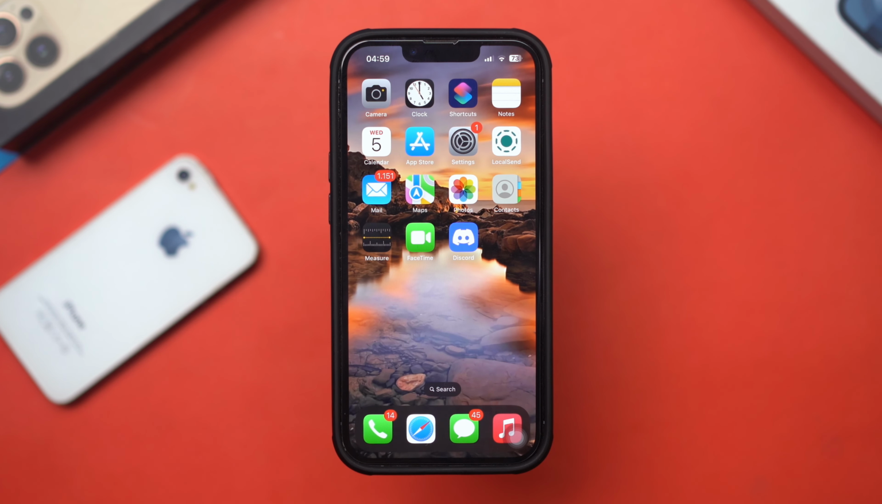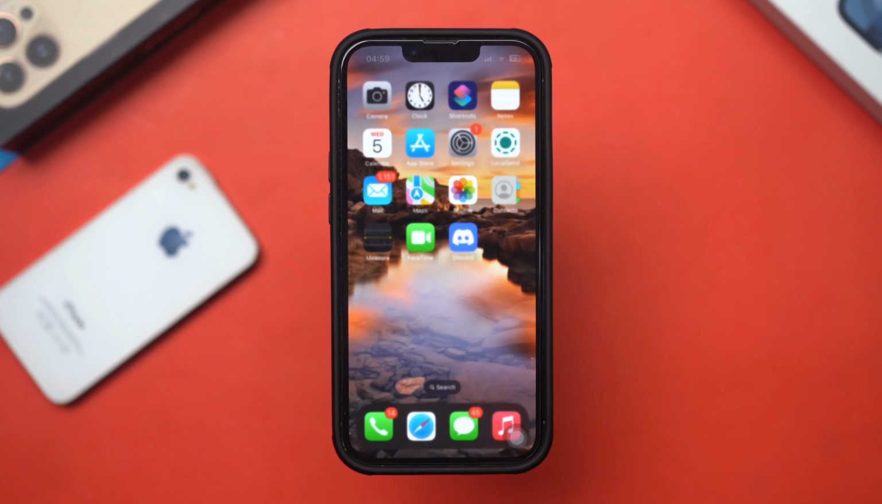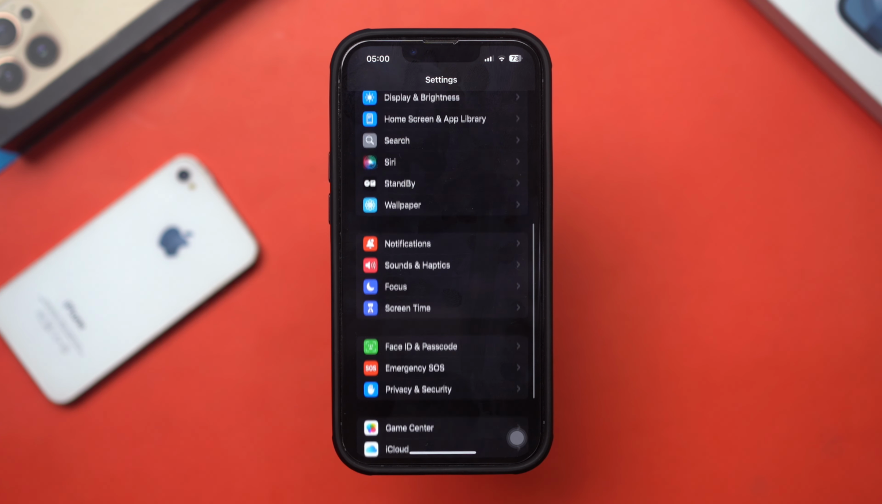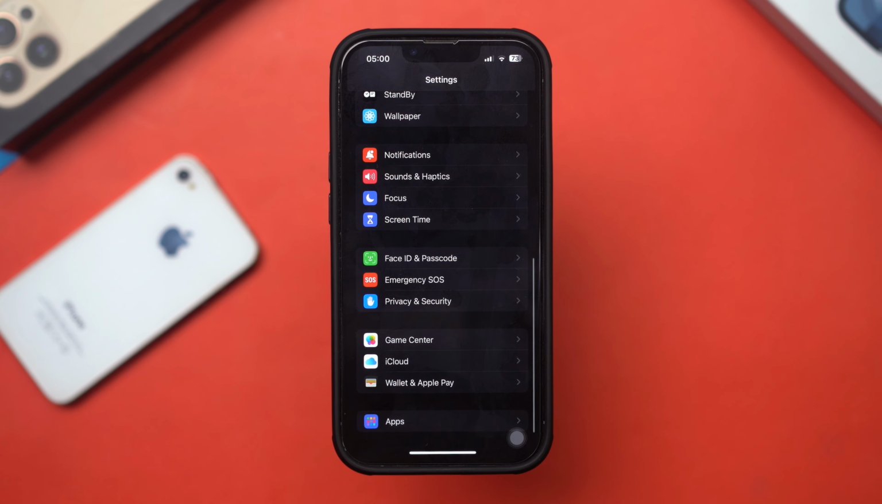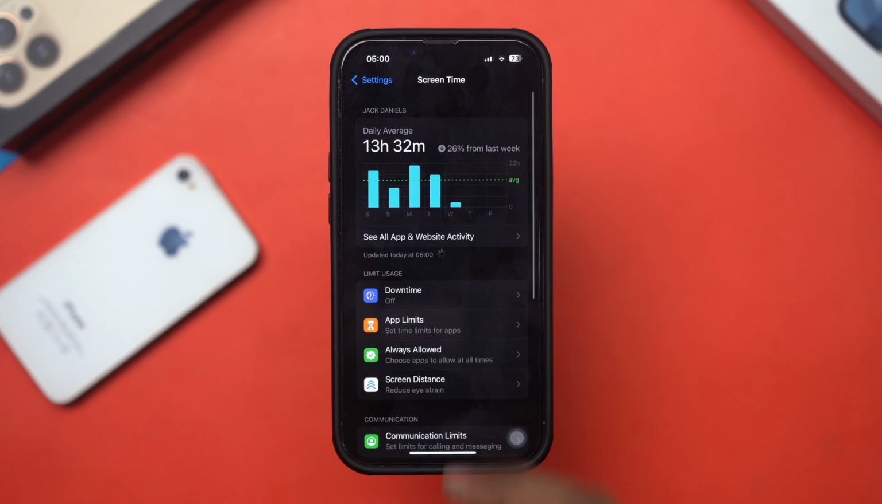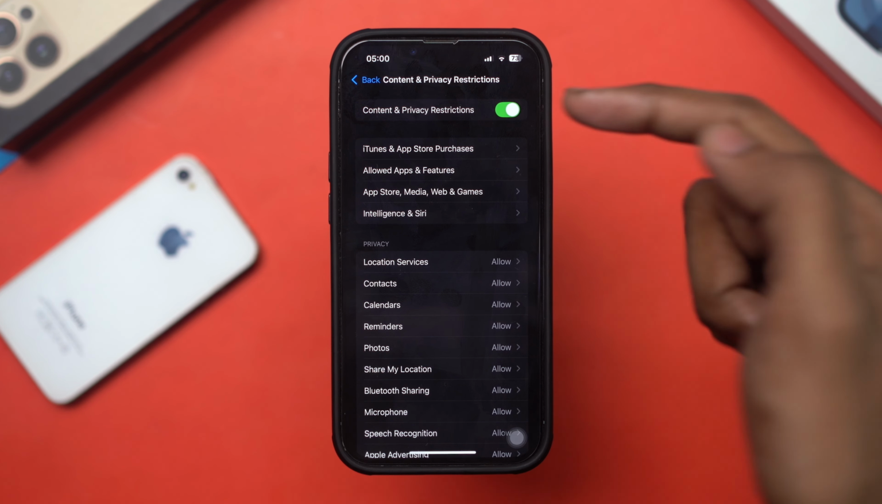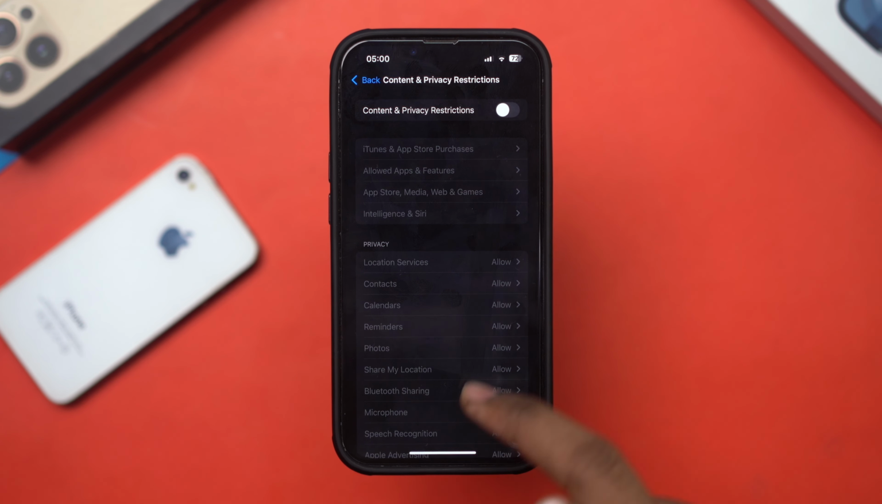Solution 2. Check Screen Time Restrictions. Open Settings on your iPhone. Scroll down and tap Screen Time. If Screen Time is enabled, tap on Content and Privacy Restrictions. Ensure to turn off the restriction on iPhone.